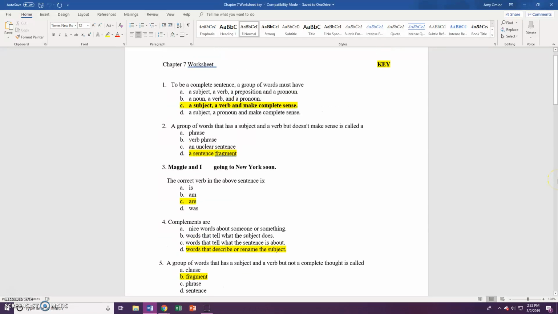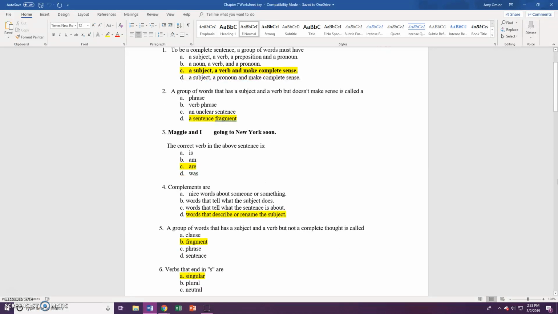Chapter 7 Worksheet Key. Number 1, to be a complete sentence, a group of words must have a subject, a verb, and make sense. Number 2, a group of words that has a subject and a verb that doesn't make sense is called a sentence fragment.